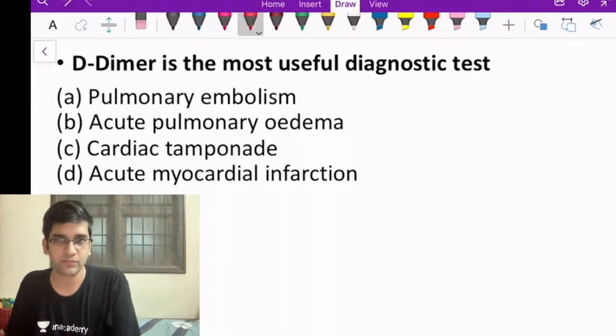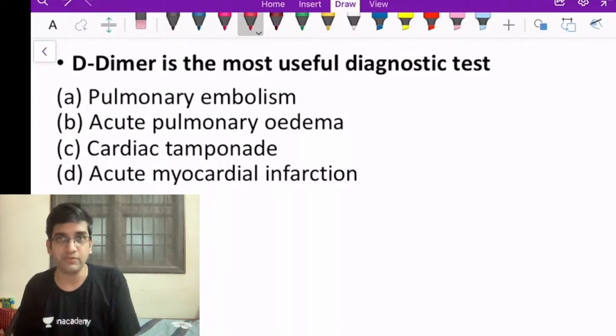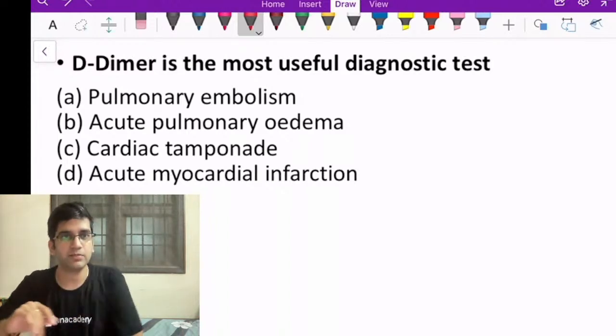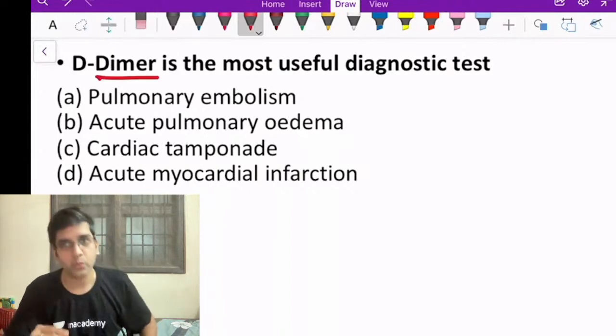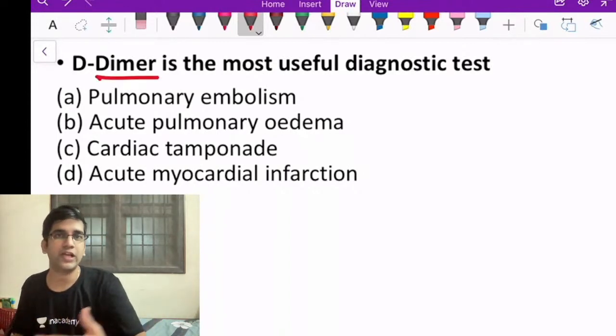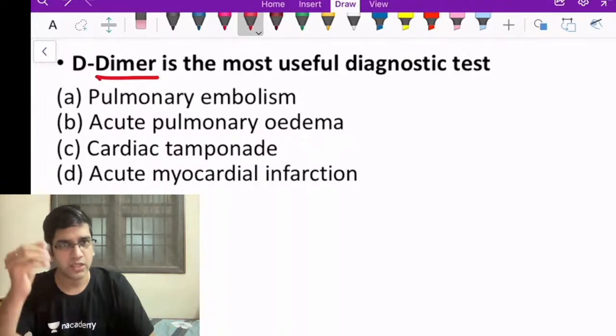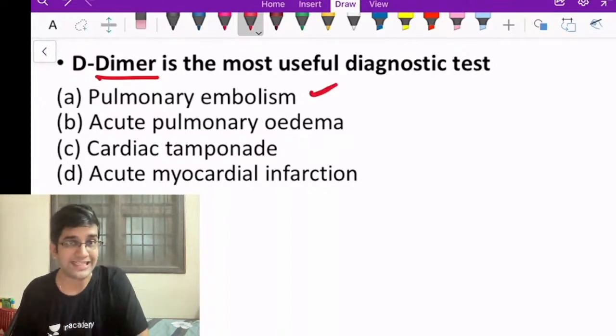Well, let's see this. It's an extrapolation of whatever we have seen before. A simple one, right? A D-dimer test, which is going to indirectly tell me I'm going to have an embolism. I'm going to have a clot formation and clot lysis. Only one of this which have a clot lysis, which is very important for me, is my pulmonary embolism.